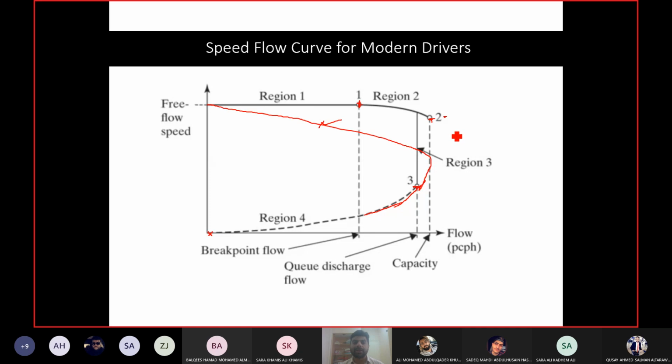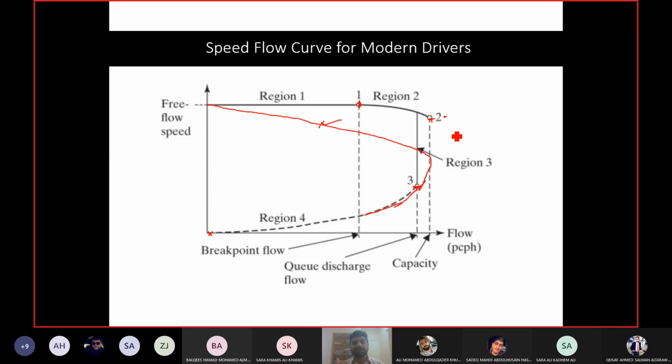Modern drivers tend to be more aggressive. Okay, why are they more aggressive? Because they have better technology. They are more confident about their driving. The driving techniques have improved, the vehicle technology has improved, the road design has improved. Okay, so all these things are making drivers more confident, more aggressive.